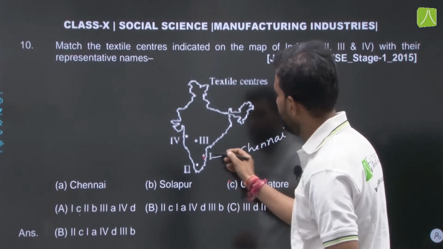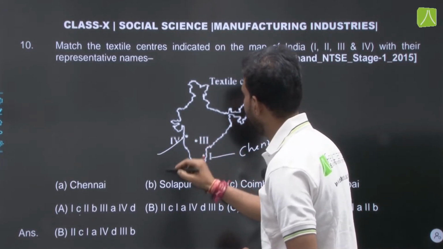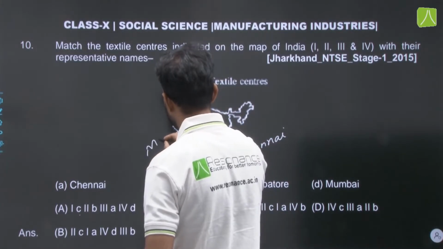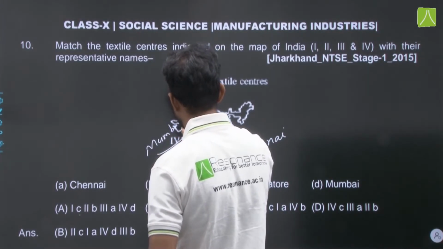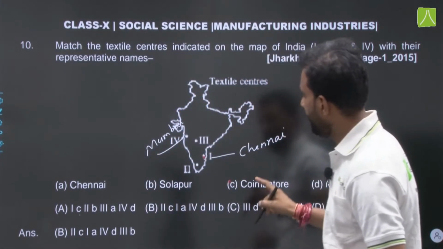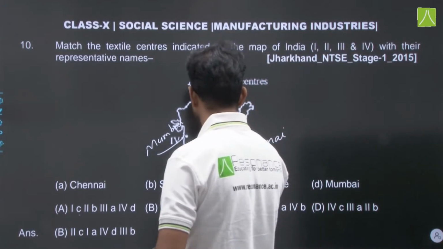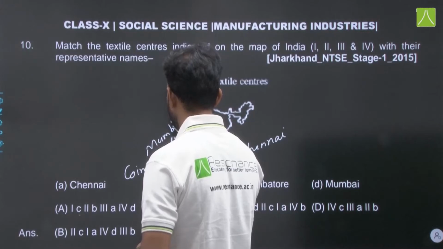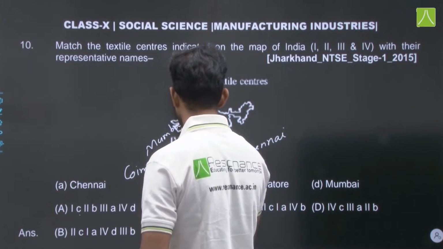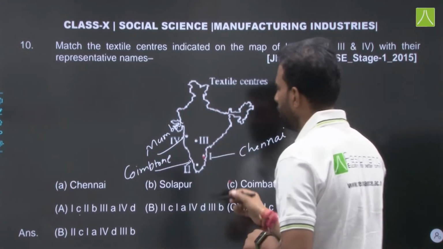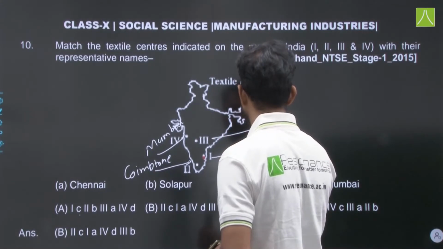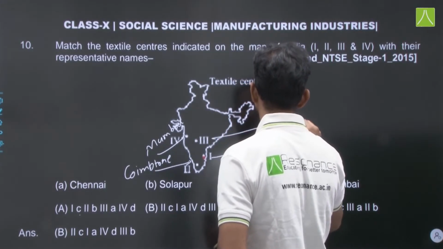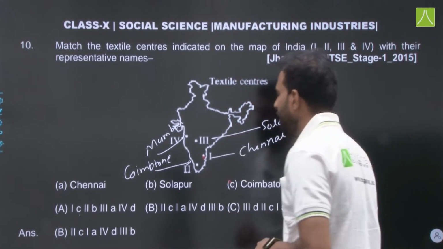Then the name of the 4th center is Mumbai. Then the name of the second is Coimbatore. And then the name of the third is Solapur. So these are the 4 textile centers.